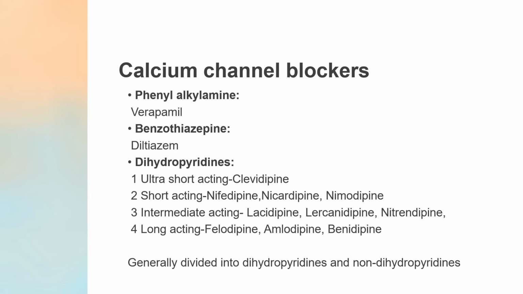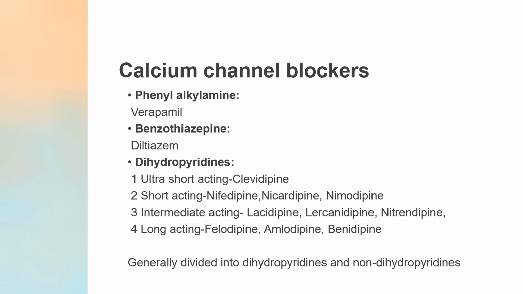Now coming towards calcium channel blockers. Basically, first of all, let's see the classification. According to the chemical structures, there is phenylalkylamine, which is verapamil, benzothiazepine, diltiazem, then you have dihydropyridines.